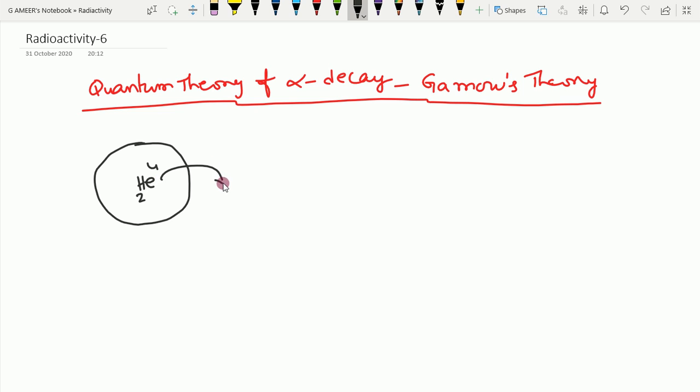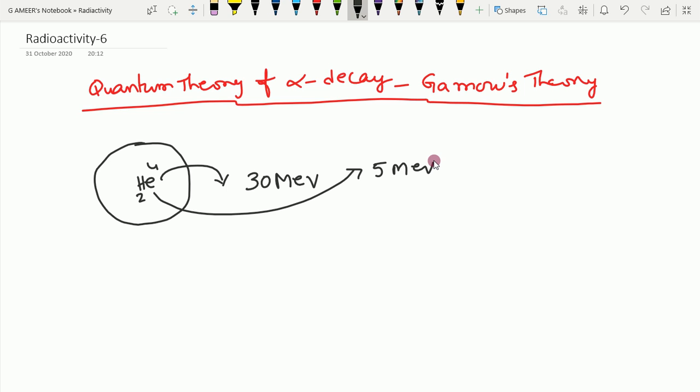To come out of the nucleus it requires an energy of the order of 27 MeV, say for example 30 MeV. But we know that the alpha particle has energy of only the order of 4 or 5 MeV. But how is it possible? In the last class we explained the things.